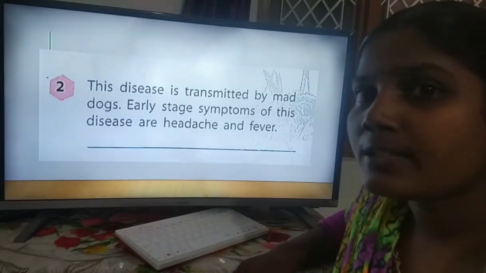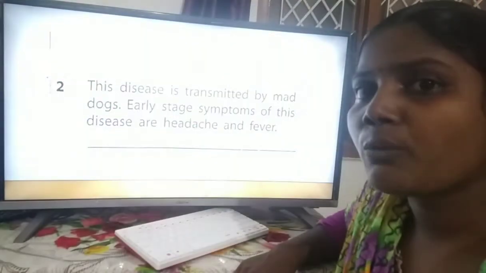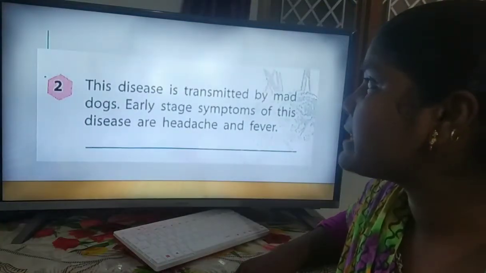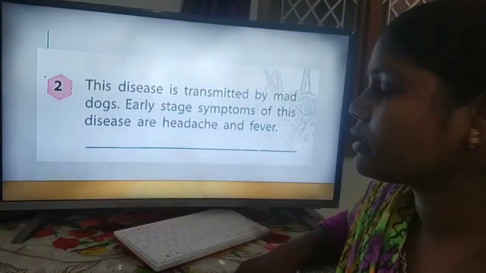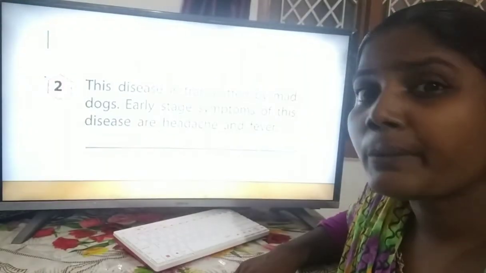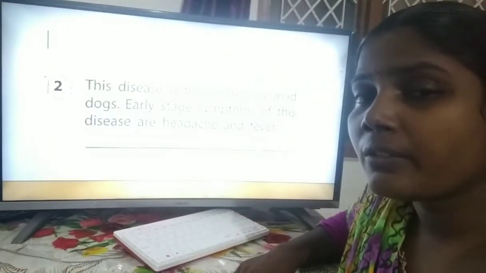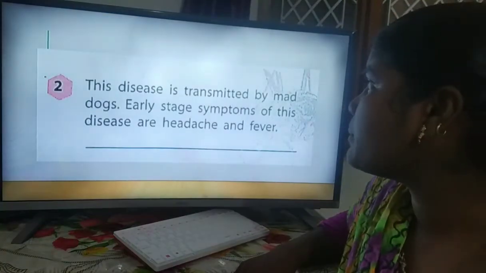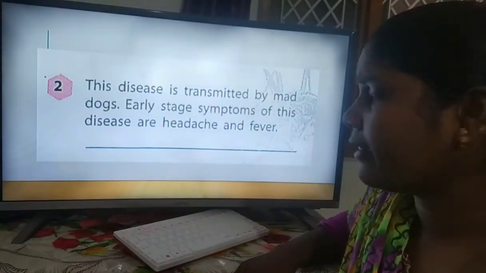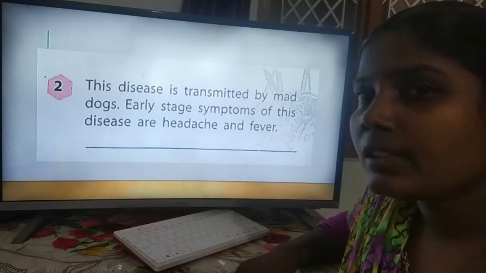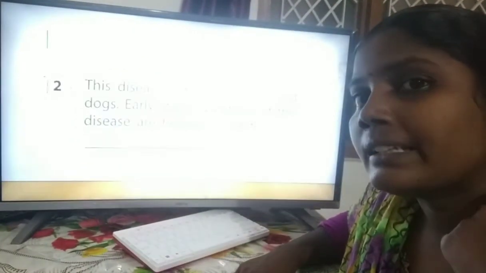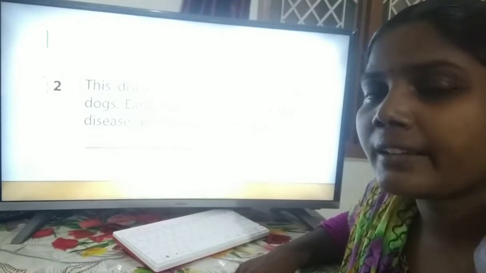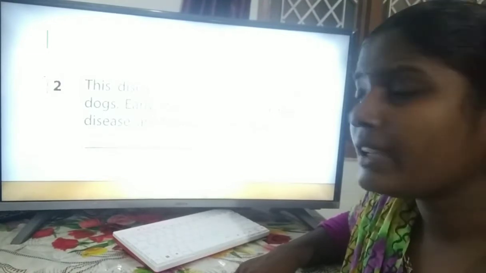So the first disease name is ringworm and the second one is: this disease is transmitted by mad dogs. So how are we getting it? From the mad dogs. Early stage symptoms of this disease are headache. So if we are having this particular disease, the first symptom we are having is headache.